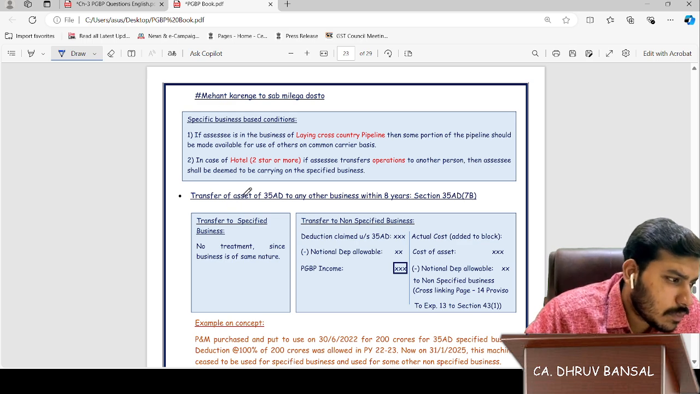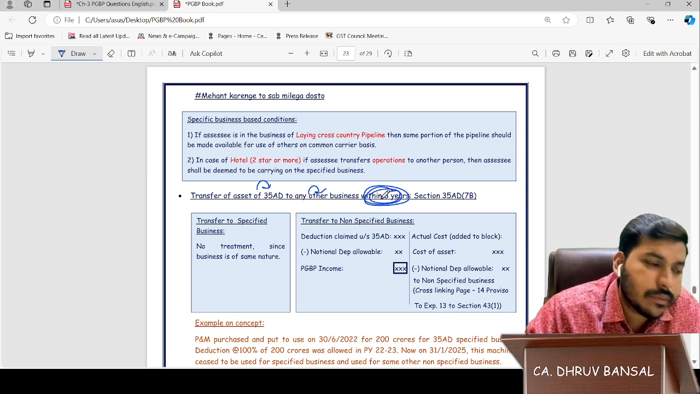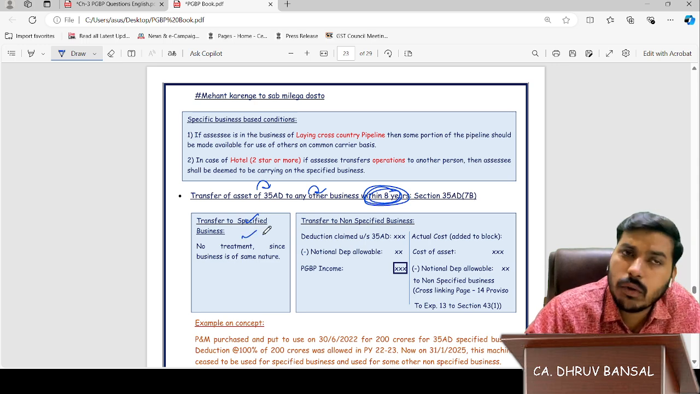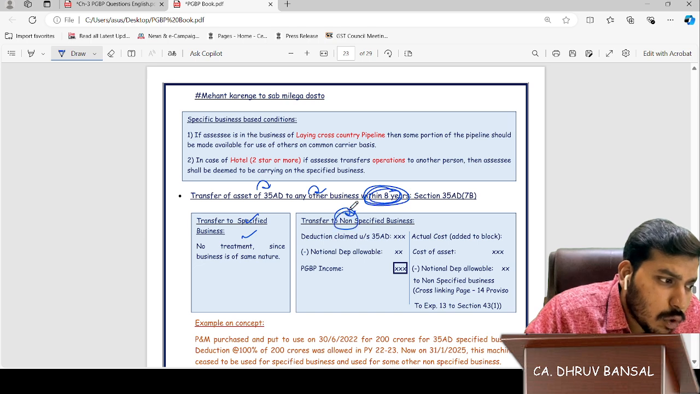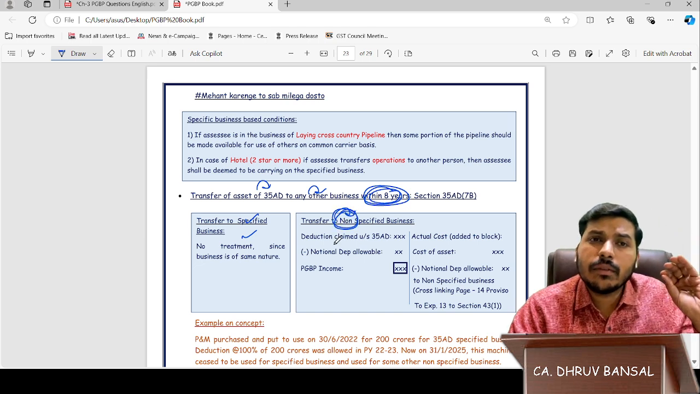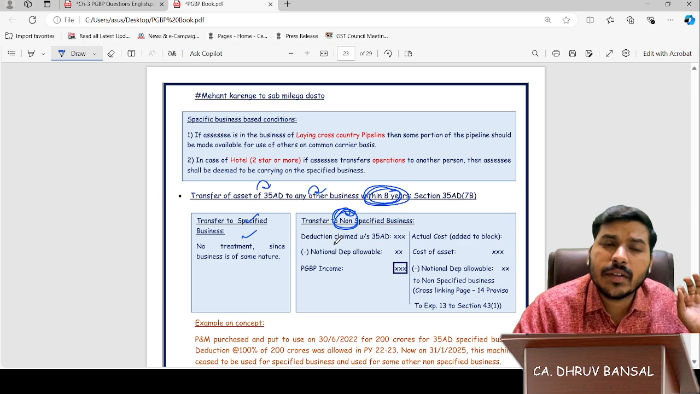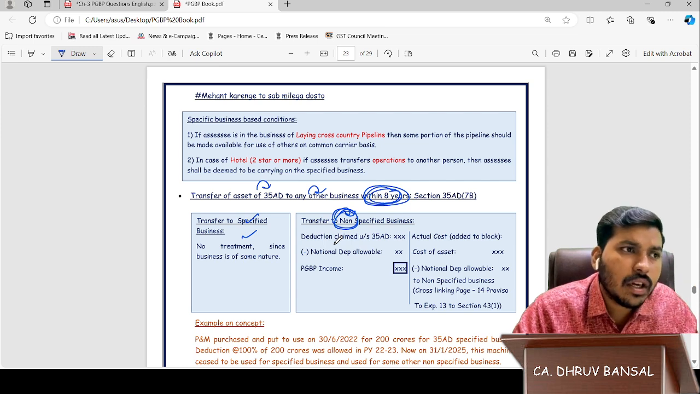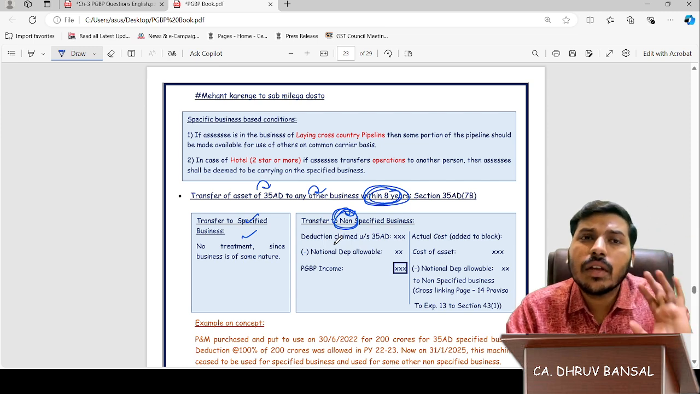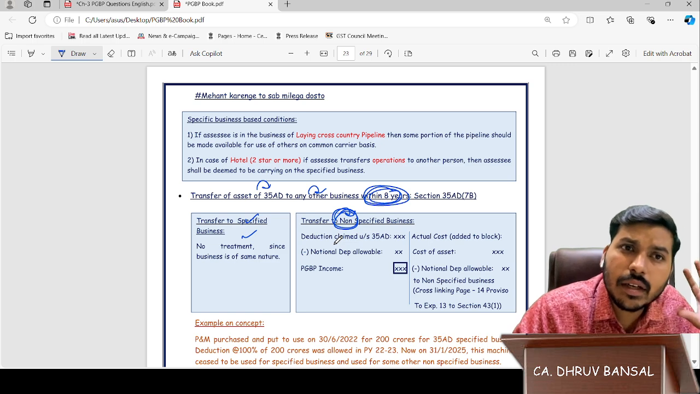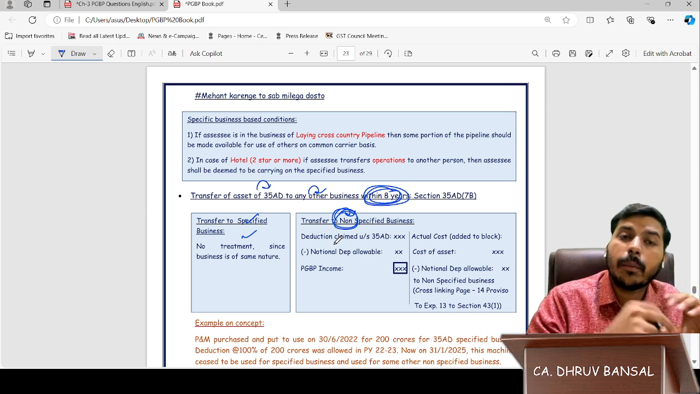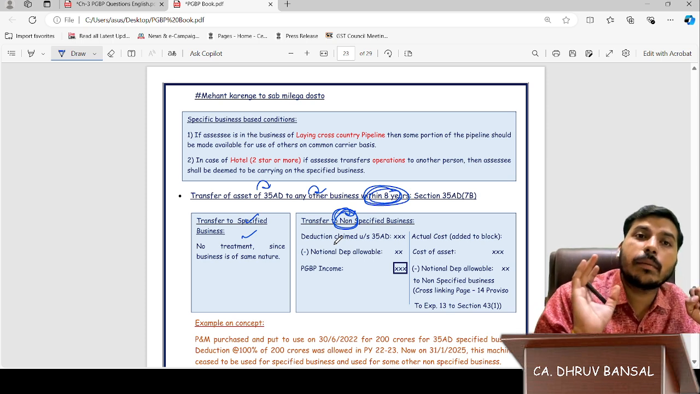See here. Transfer of an asset of 35AD to any other business within 8 years. If transferred to a specified business, there will be no treatment. If transferred to a non-specified business, meaning a business not alike to 35AD, you have claimed that deduction and now you are transferring the asset to that business without giving tax on that asset. How is it possible? That's why the department is now making it taxable.